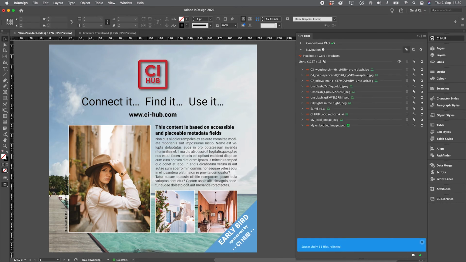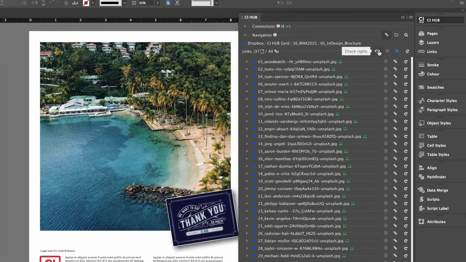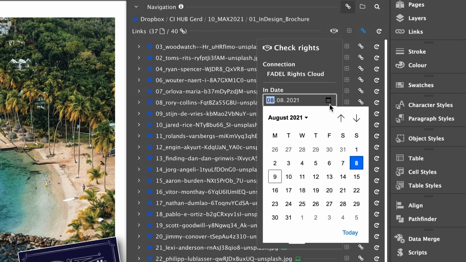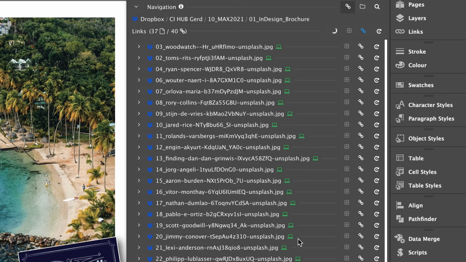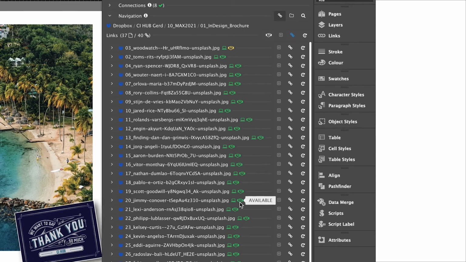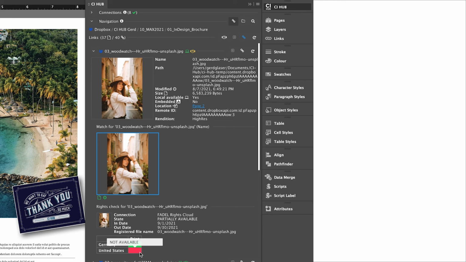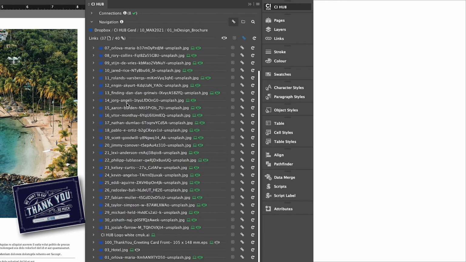And last but not least, let's have a look on how to check the rights of your assets. Just click the Check Rights button, select the duration of your campaign, select the territory and the use of the material, and now you can see the status of each asset. This one here is partially available, and the reason why can be found in the detail view. This asset is not registered yet.